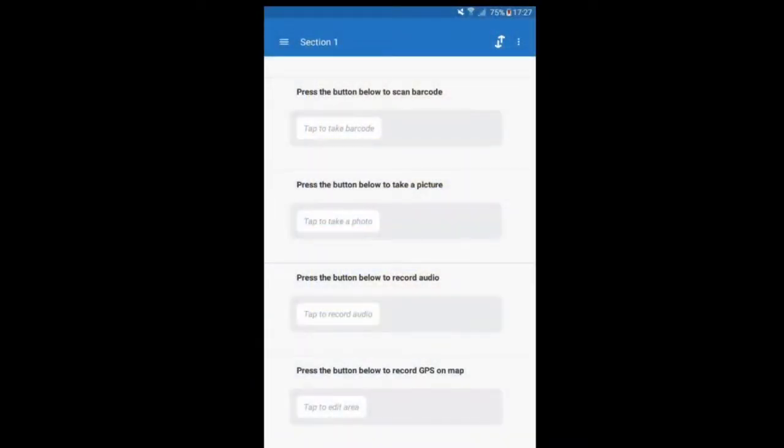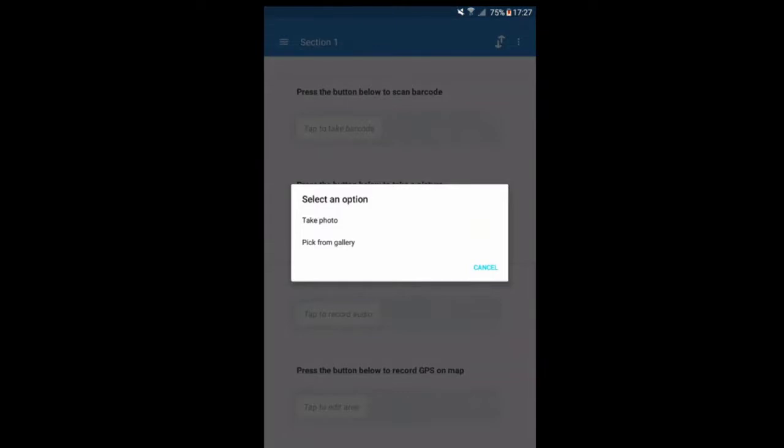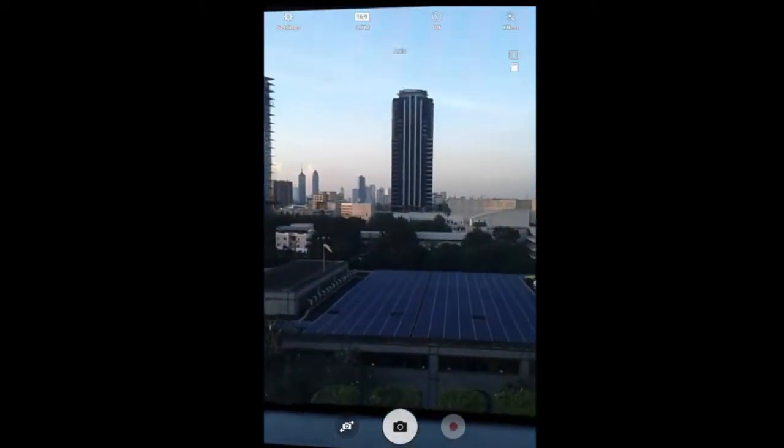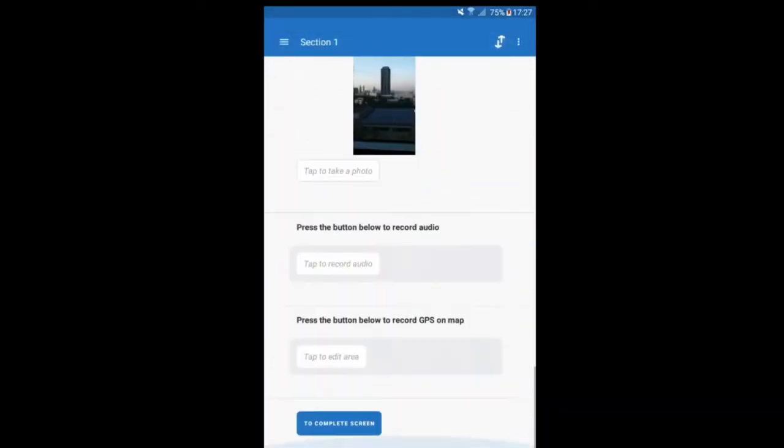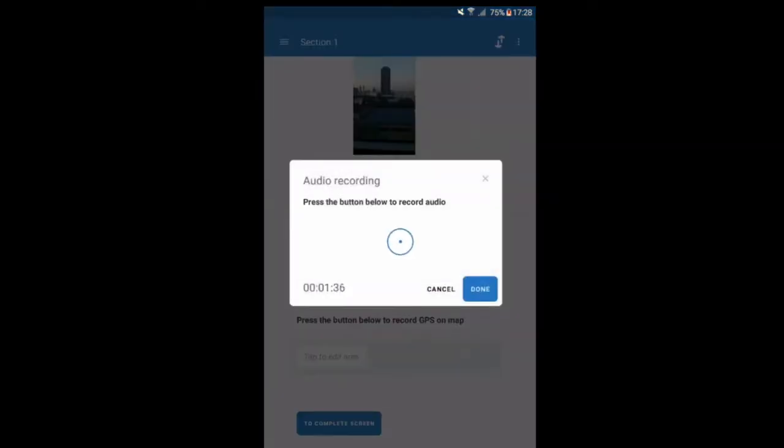Next up, we have a picture type question. Tapping the button will open the tablet's camera and allow you to take a picture. After you take your picture, you can press OK, or if you're not happy with the picture, you can retry. The next type of question is an audio question. You can tap the button to begin an audio recording. You can use this to record verbatim responses from your respondents. Test, test.